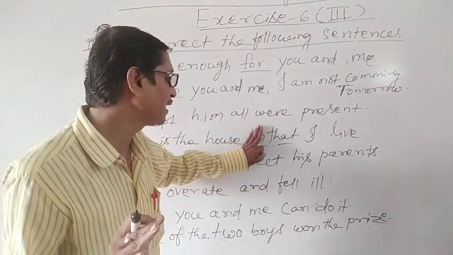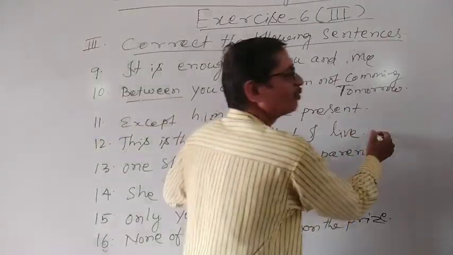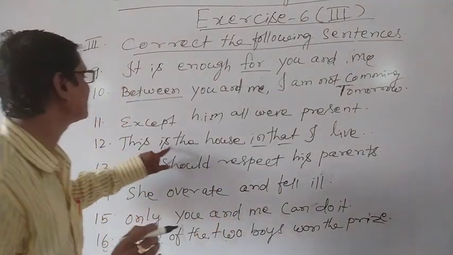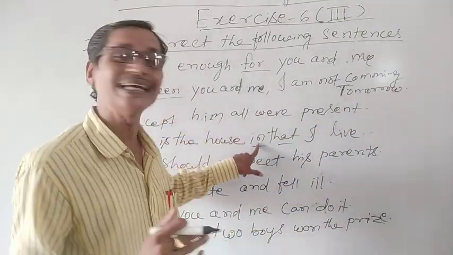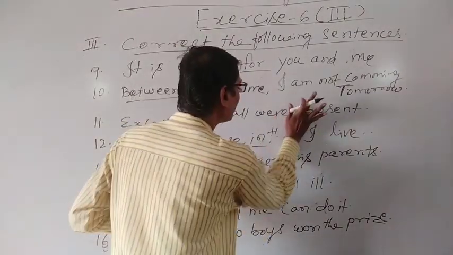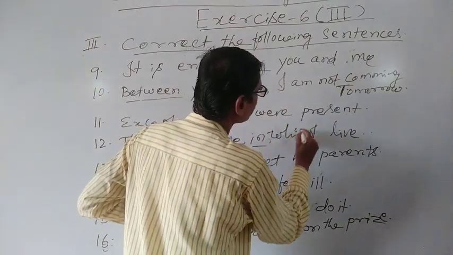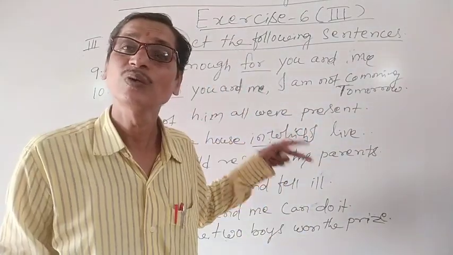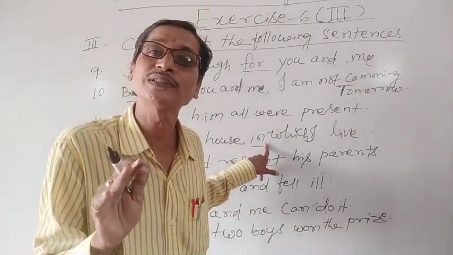So we can use only: this is the house that I live in. That can be correct, but here in that is incorrect. If we are writing a preposition, then in place of that it should be which. In which, we can use a preposition before which, but we cannot use a preposition before that.